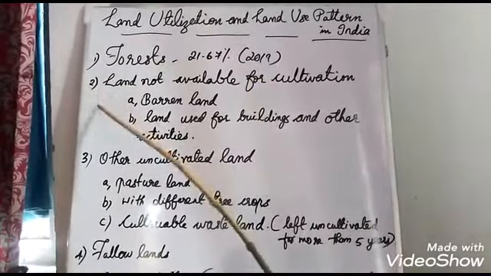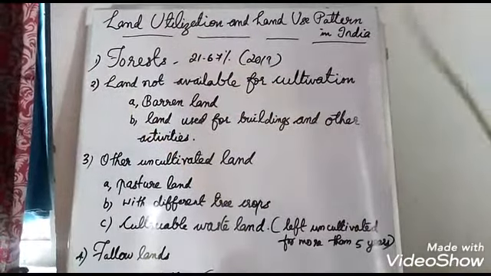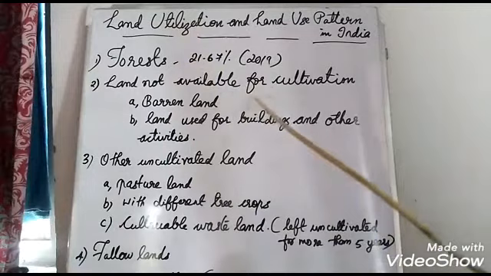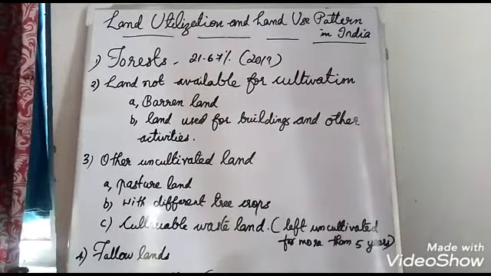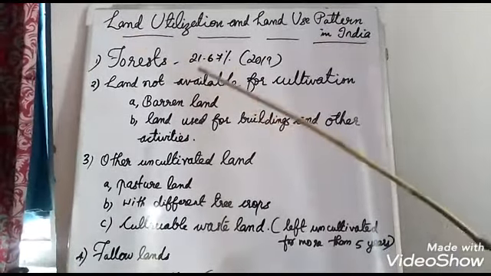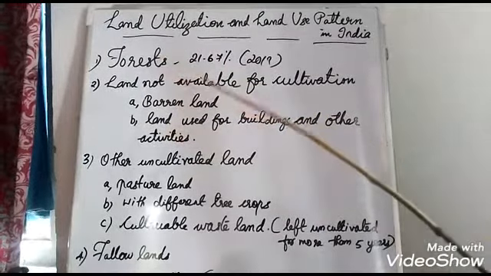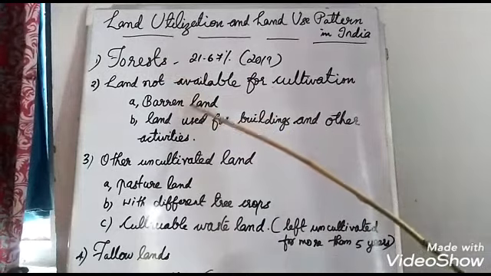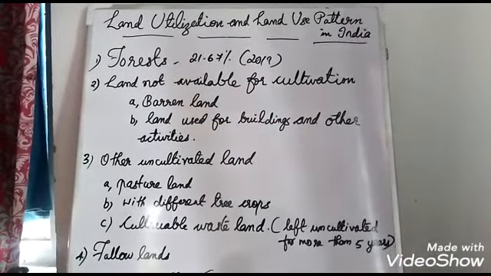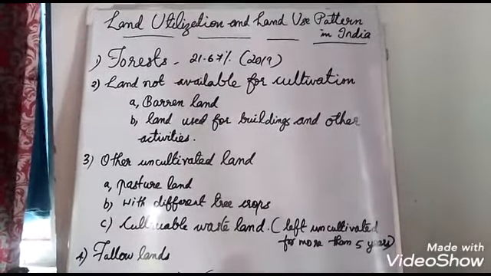And see, the second type of land pattern, that is land not available for cultivation. Which means that area cannot be used for cultivation. Barren land, first, barren or wasteland means uncultivable land, we are not using it, total waste.